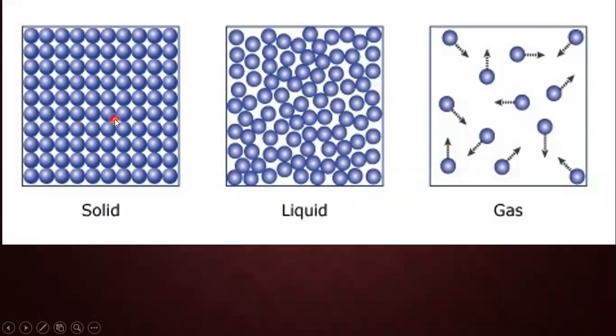The well-behaved solid particles say, let's stay at our places. The particles in a solid are closely packed. They have very little energy. So if they have very little energy, they decide to just sit there and vibrate. They will not move here and there and enjoy all the places to go.